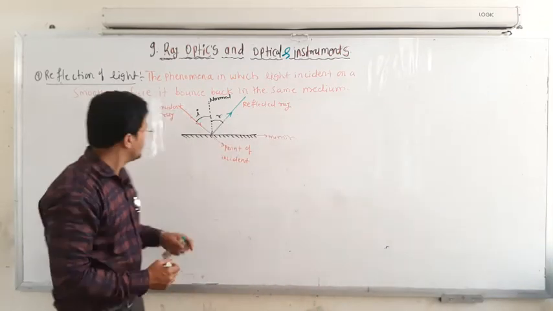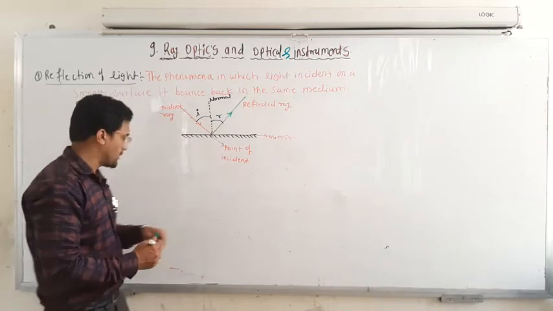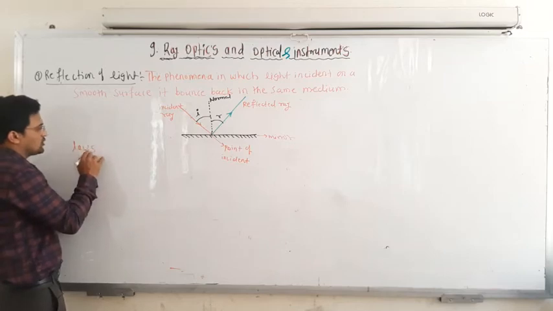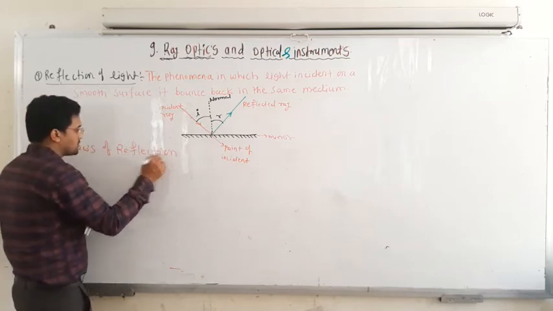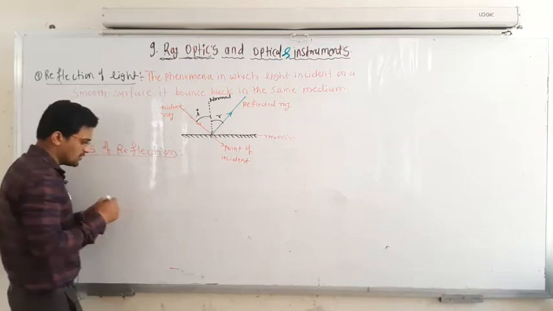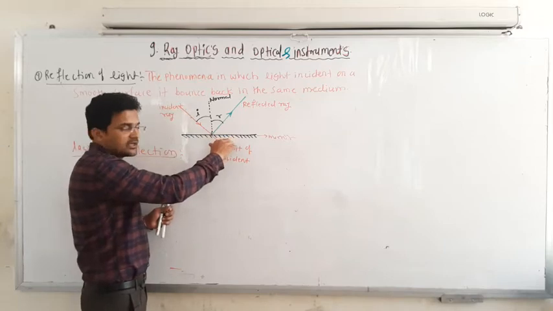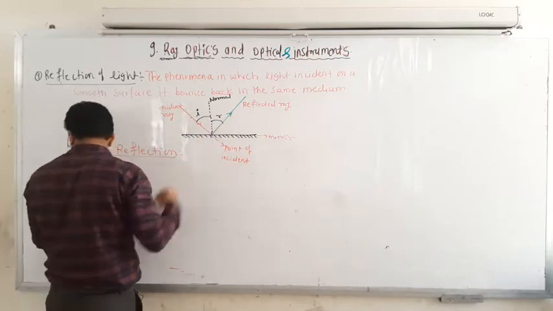So when the light is incident on the plane surface, it is reflected back, and there are certain laws, known as the laws of reflection. That means every light, when it falls on a plane surface like a mirror, follows some laws. According to that law, the light gets reflected.